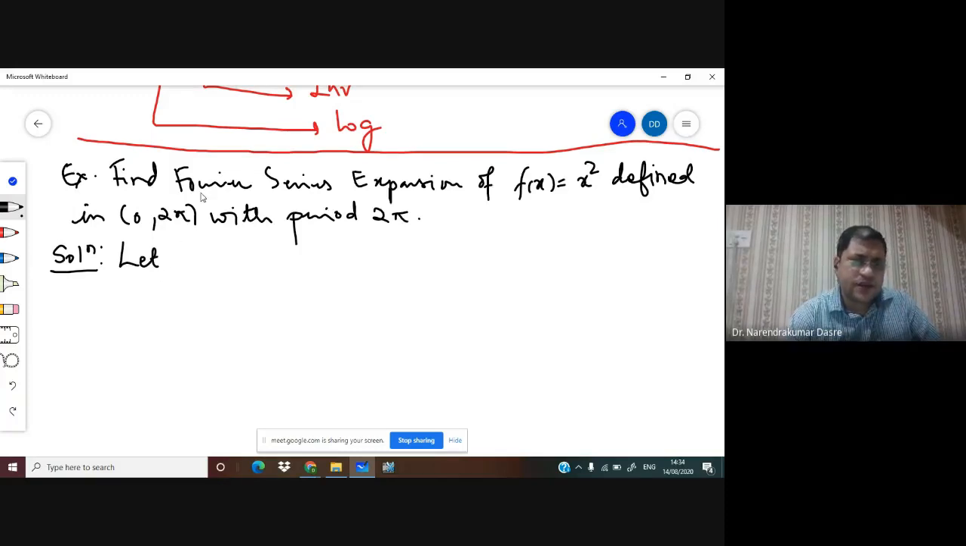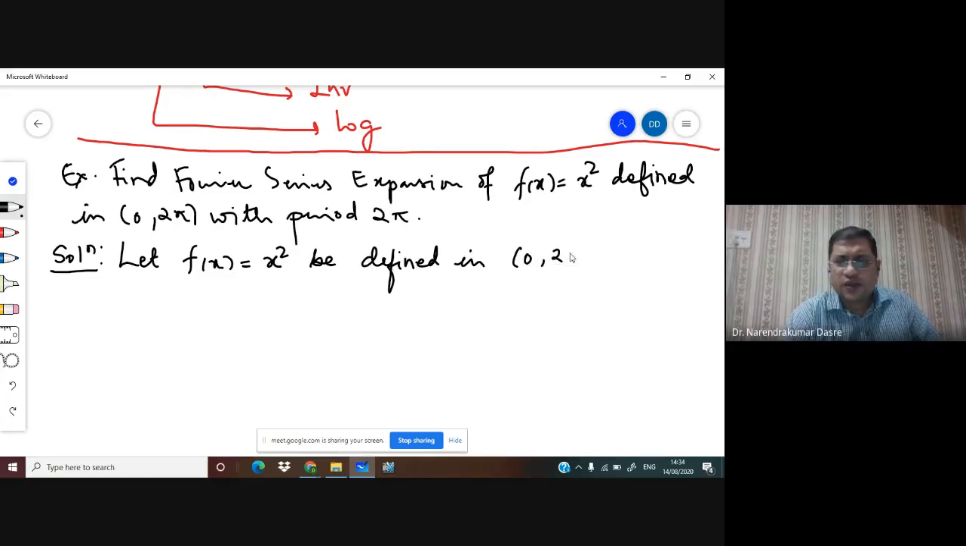So the first thing that we have to write is: let f of x is equal to x square be defined in the interval 0 to 2 pi with period 2 pi. If the period is given, that's fine. If it is not given, that's not a problem. This is just extra information given to you. The period is nothing but the length of the interval, so if the interval is given, we are easily able to make out the length of the interval.